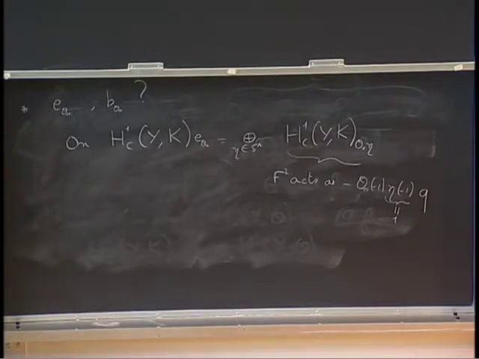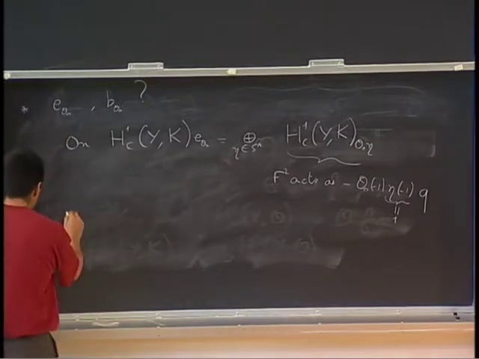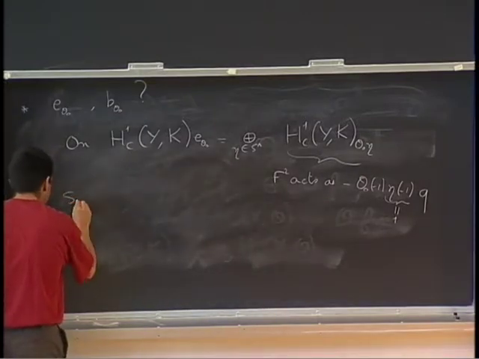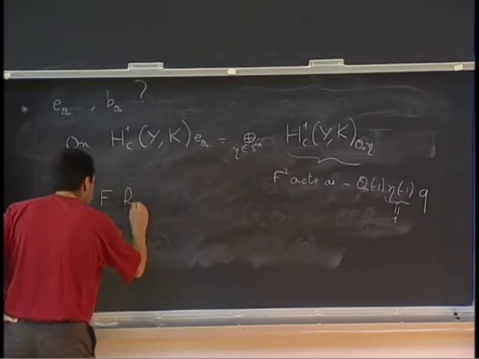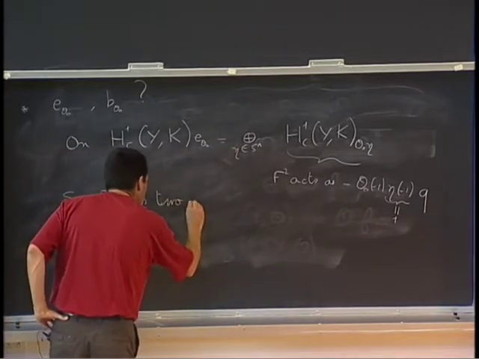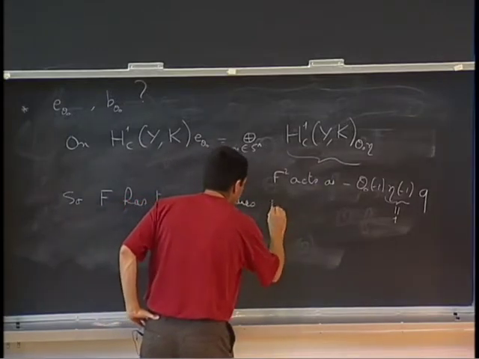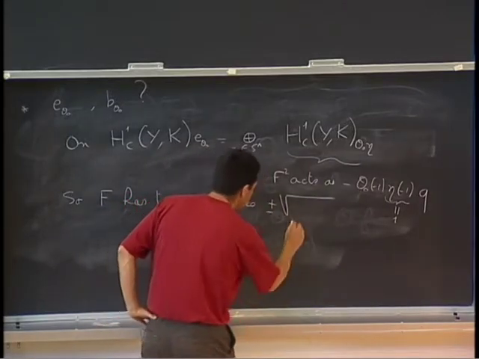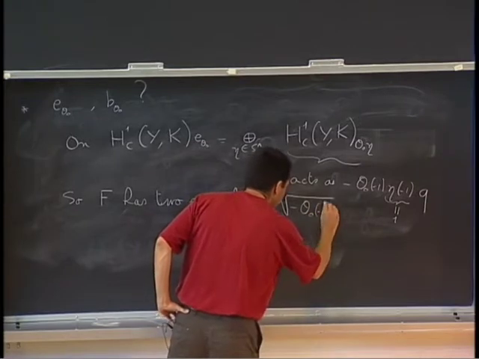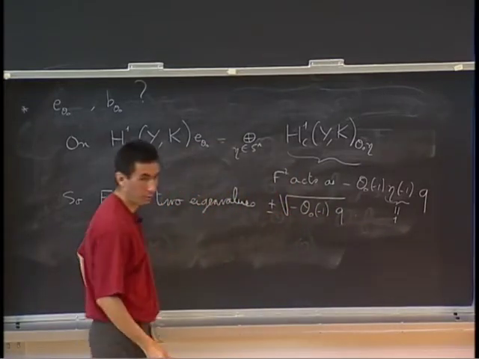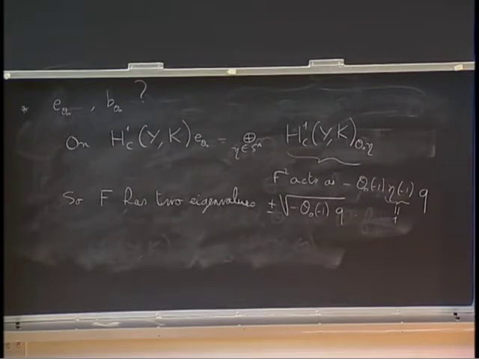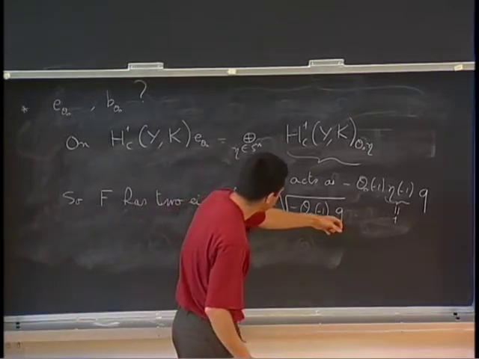And from this we get that F acts with only two eigenvalues, which are plus or minus the square root of this strange thing. Whatever it is, it is invertible in O, up to a root of unity, a power of p.